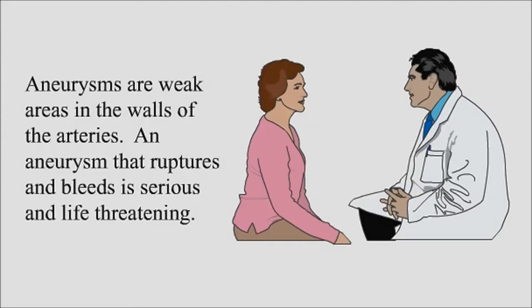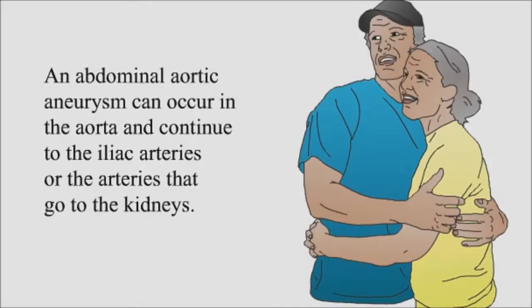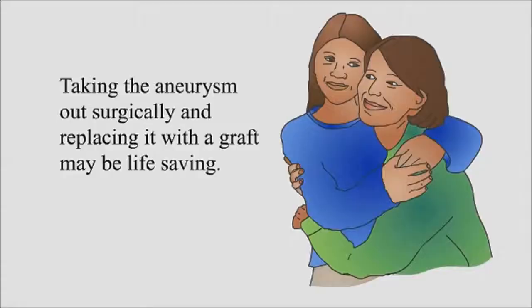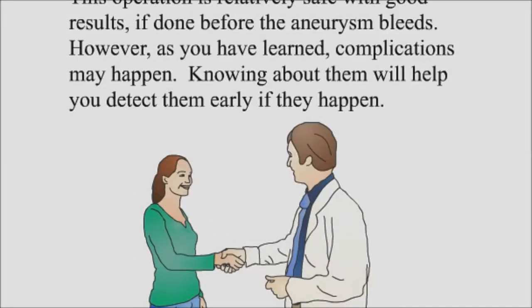Summary. Aneurysms are weak areas in the walls of the arteries. An aneurysm that ruptures and bleeds is serious and life-threatening. An abdominal aortic aneurysm can occur in the aorta and continue to the iliac arteries or the arteries that go to the kidneys. Taking the aneurysm out surgically and replacing it with a graft may be life-saving.